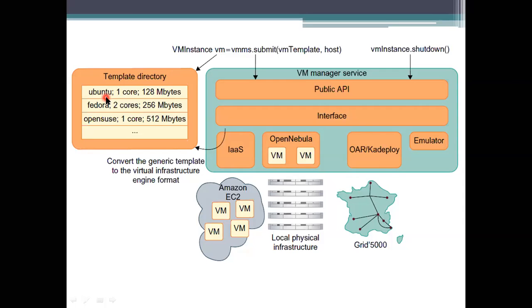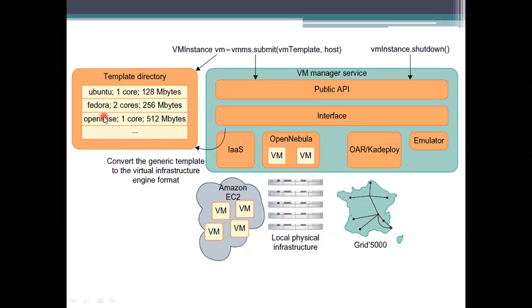So here Ubuntu is the main operating system we are using, and we are providing one core only, using the things that is megabytes per second. So 128 megabytes. And also what it is specifying here is the Fedora open source. So here these are the different types of templates you are having. The template here is simply giving the information. So the information is separated by using